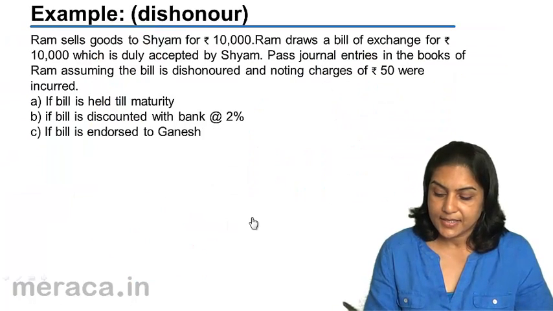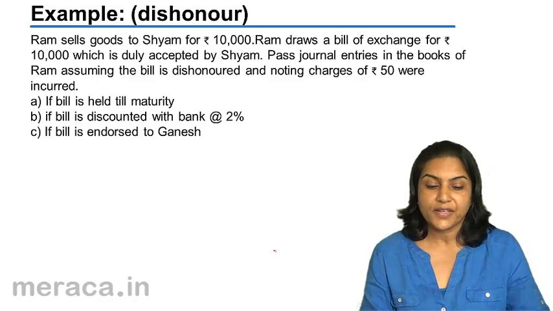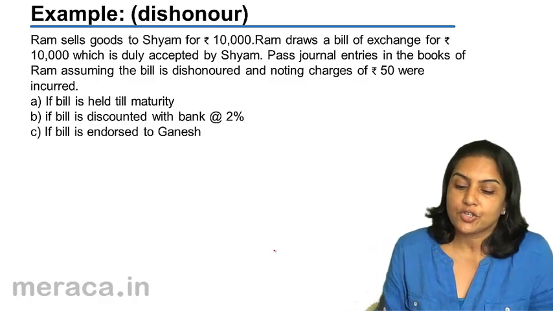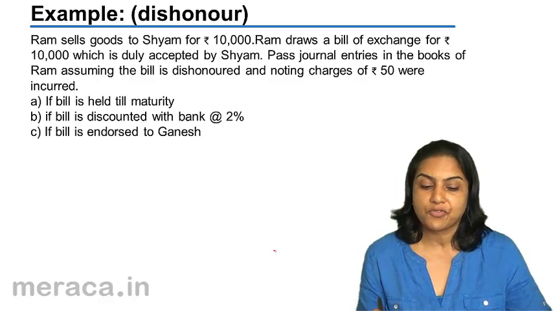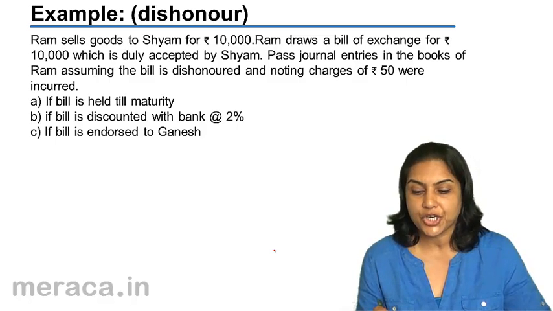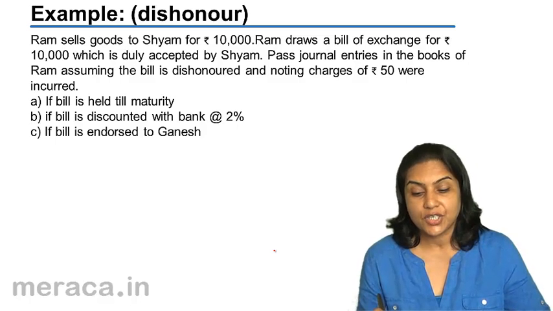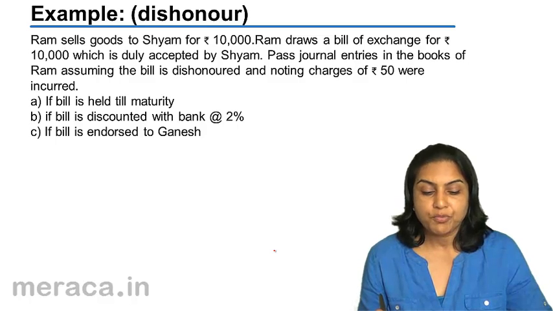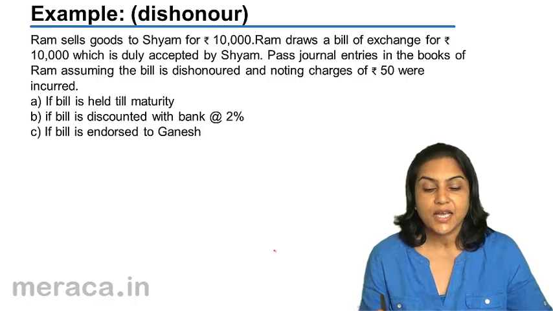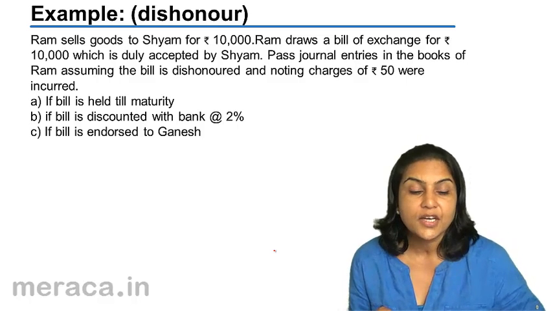Let us consider this example. It is the same example as before, only there is a dishonor. Ram sells goods to Shyam for rupees 10,000. Ram draws a bill of exchange for 10,000 duly accepted by Shyam. Pass journal entries in the books of Ram, assuming the bill is dishonored, noting charges of 50 were incurred. Option A, where the bill is held till maturity; B, the bill is discounted with the bank at the rate of 2%; and C, the bill is endorsed to Ganesh.